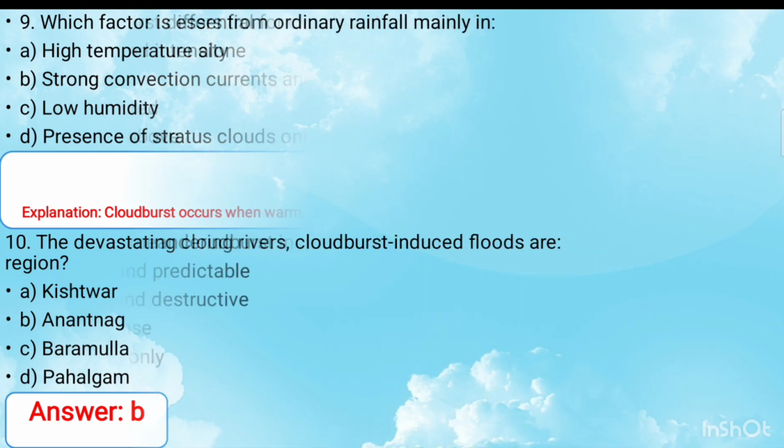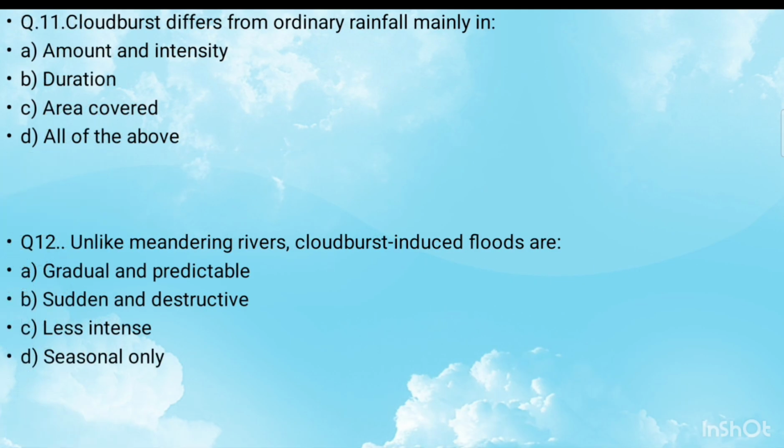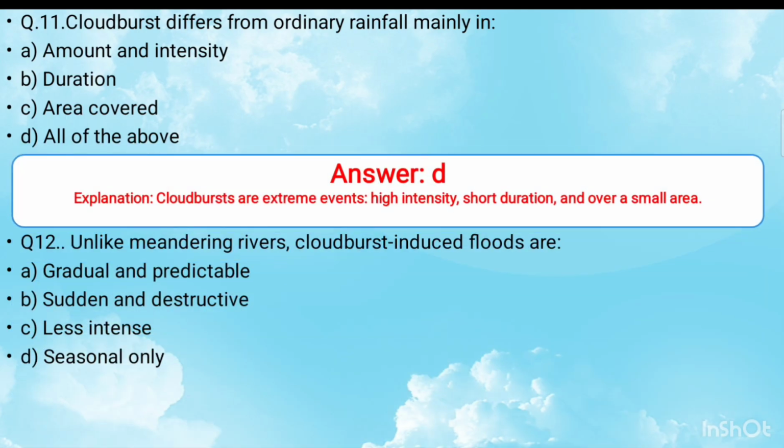Next, 11th question is cloudbursts differ from ordinary rainfall mainly in. The right answer is option D, all of the above. Amount and intensity, duration, area covered, all of the three above. Next, 12th is unlike meandering rivers, cloudburst induced floods are.